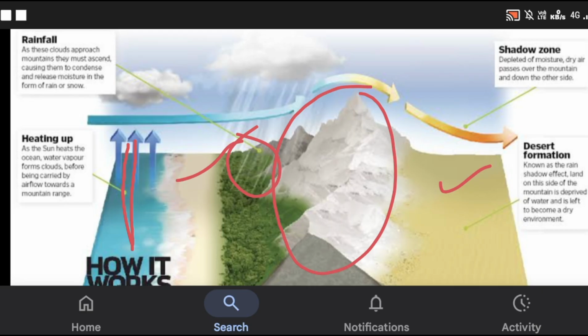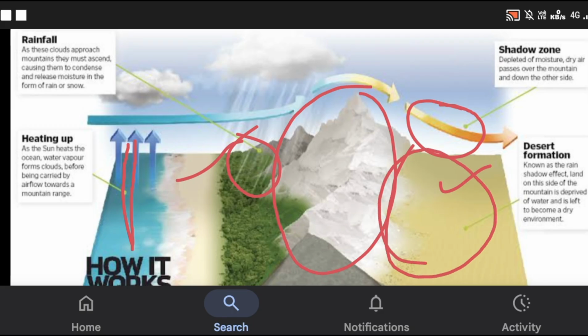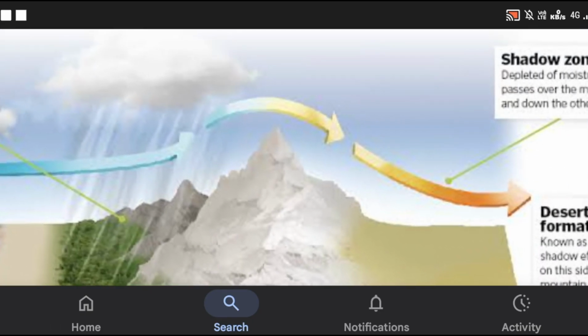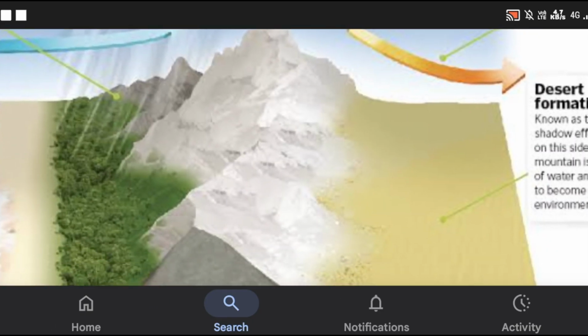And when the wind is flowing, you can see the pattern of wind here: hot and dry wind. Due to the hot and dry wind, the leeward side, which we call the shadow zone, behind the mountain remains dry. And if it remains in the same position for a long time, it leads to the formation of a desert. So you can find here the shadow zone, depleted of moisture; dry air passes over the mountain and down the other side, and here you can see desert formation.